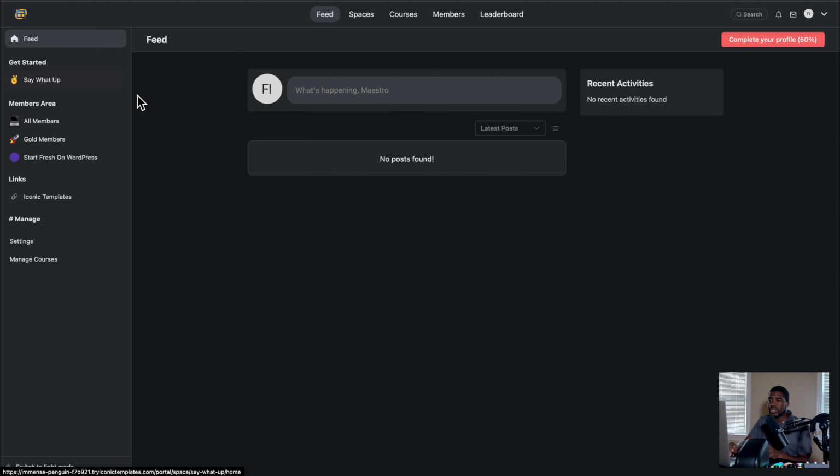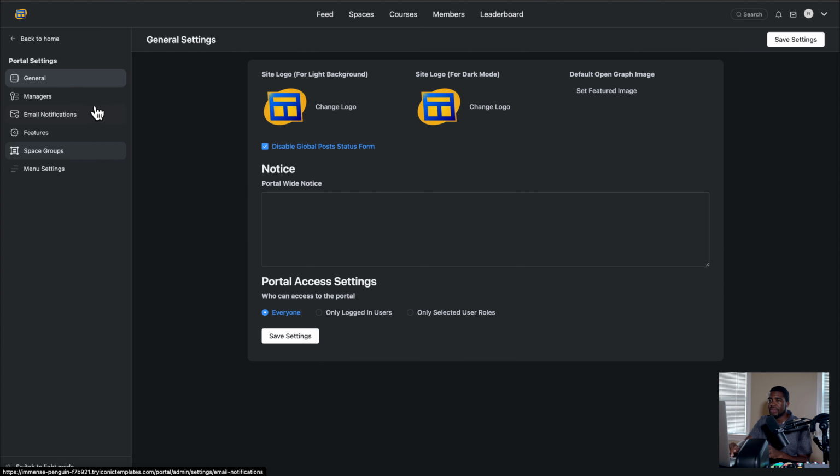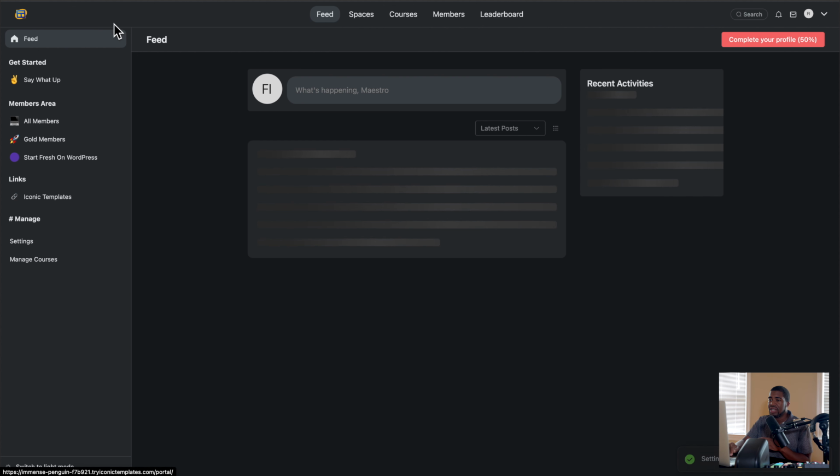So first of all, I've already set up some groups and some spaces here and a link. And I did that from the settings area. So from the settings area, we have the feature for putting our logo in here. And then we can say whether or not we want to give everybody access to this community or only logged in users to the community right here. And this is a notice. So if I said, this is your final warning, not saying you will want to say that, but say I said that, you're going to see this on the feed, or you're going to see this in the feed when I refresh.